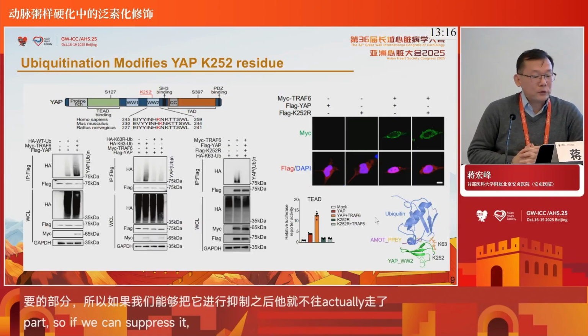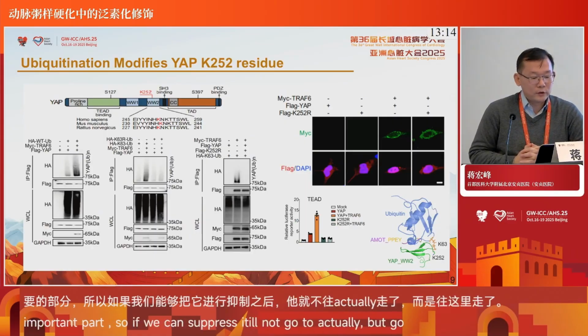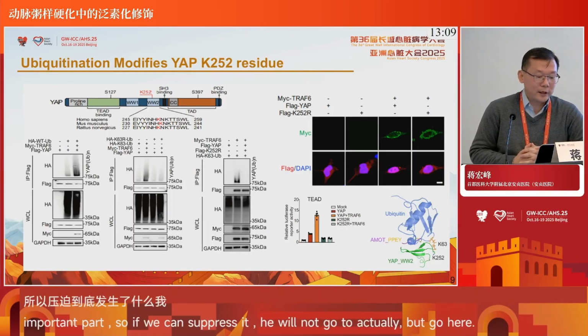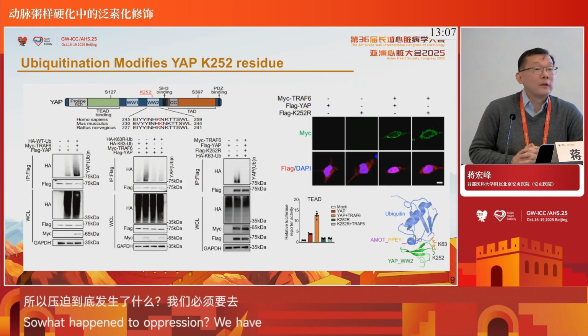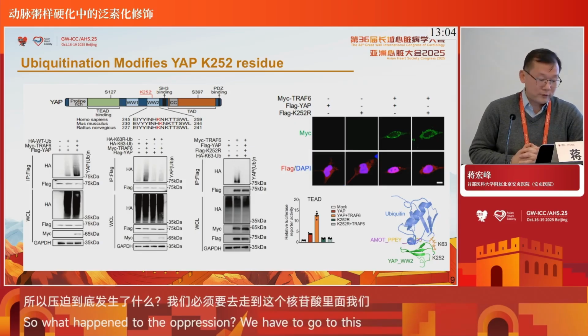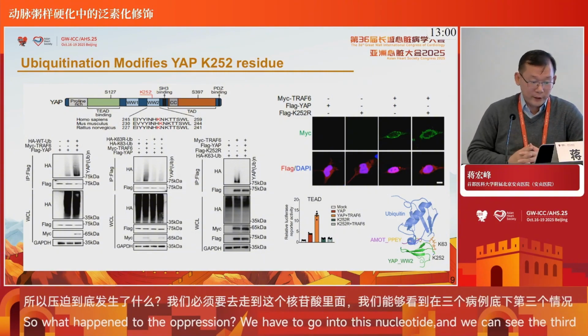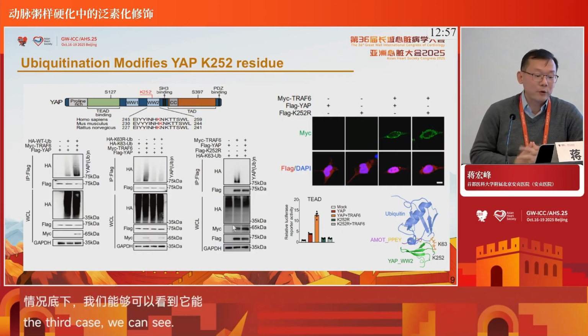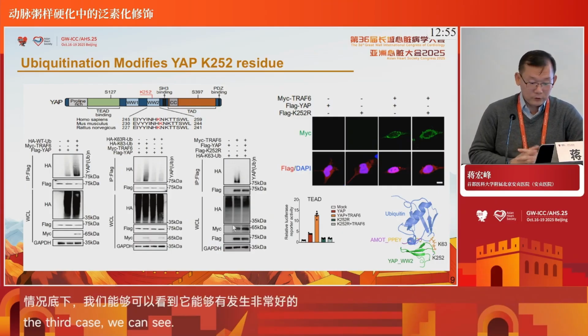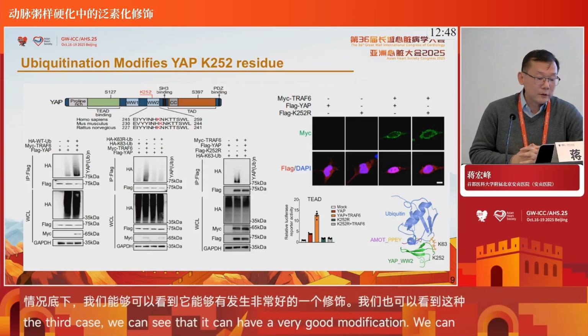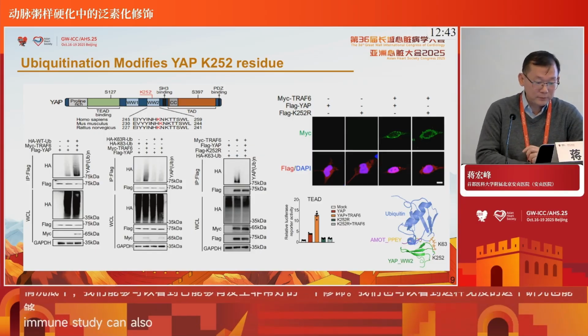So what happened to the ubiquitination of YAP? We used mass spec to detect the ubiquitination site, and we found it's K63 ubiquitination. That means it is not really for degradation, but for functional modification. The site on the YAP protein is K252. Immunoprecipitation and the dual link study also confirmed the direct binding of TRAF6 and the YAP protein.